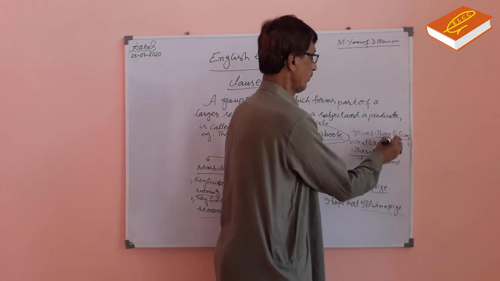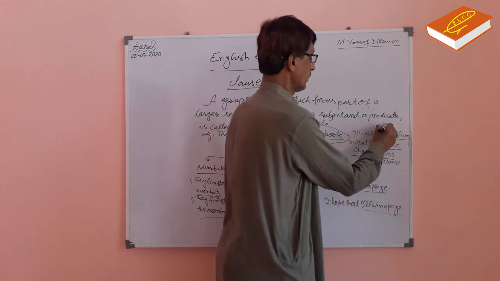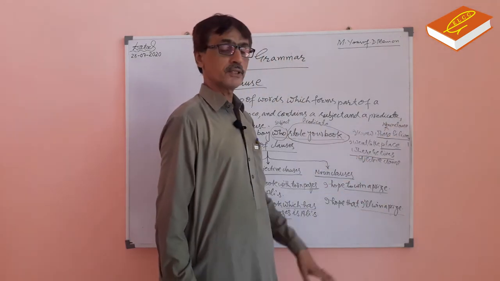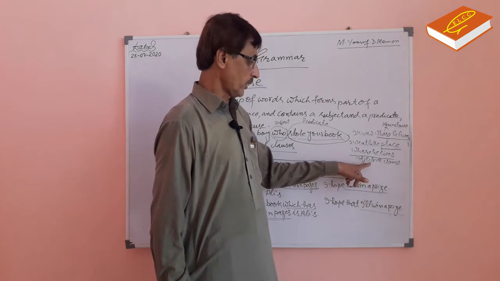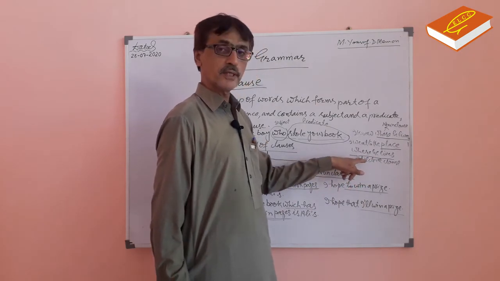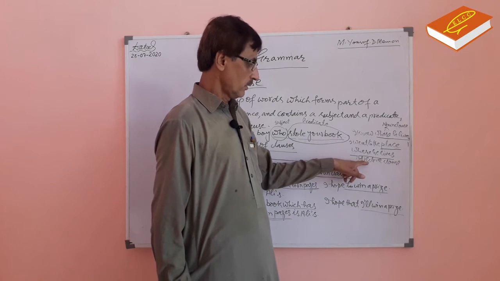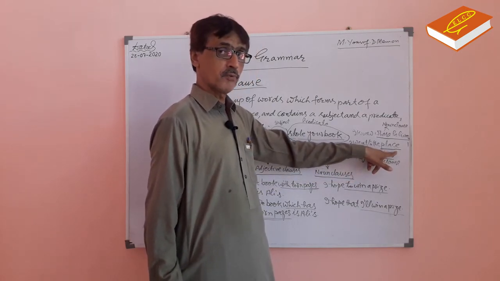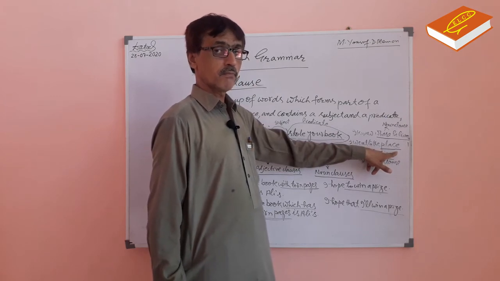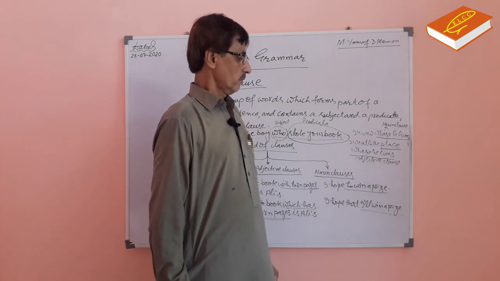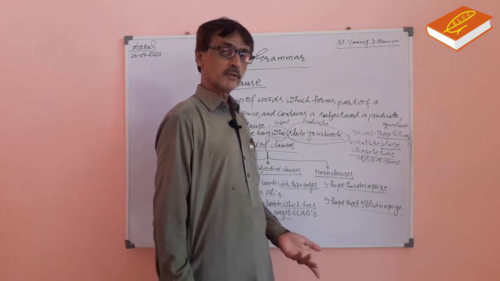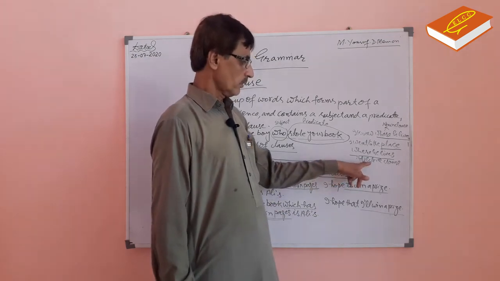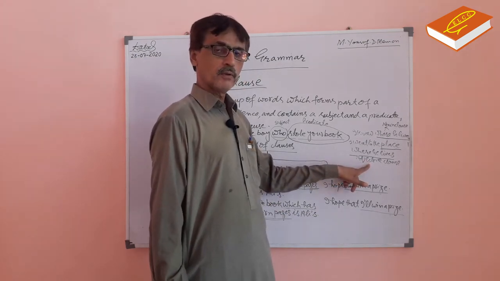This clause is an adjective clause and this clause is a noun clause, because it functions as a noun. This where he lives functions as an adjective because it adds to the meaning of this noun, place. Place is a noun. The word or group of words which qualifies a noun is an adjective. If a word qualifies a noun, it is an adjective.